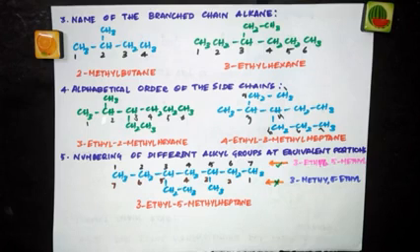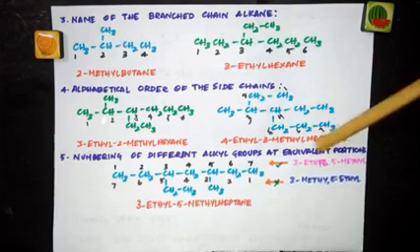So in both ways, the set of locants is the same, but methyl and ethyl are getting different positions. So in such cases, the numbering of the parent chain is done in such a way that the alkyl group which comes first in the alphabetical order gets the lower number.